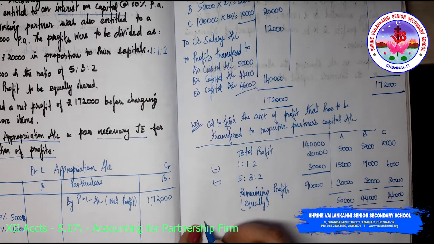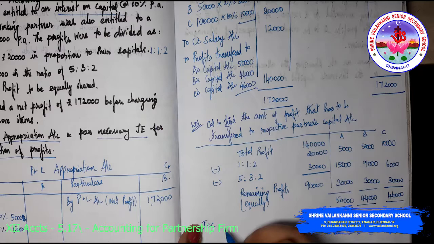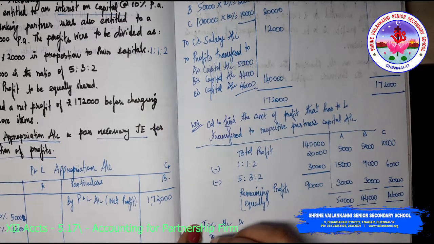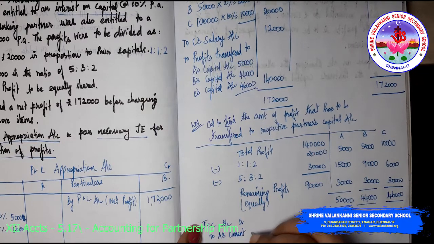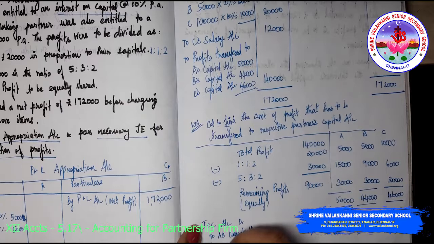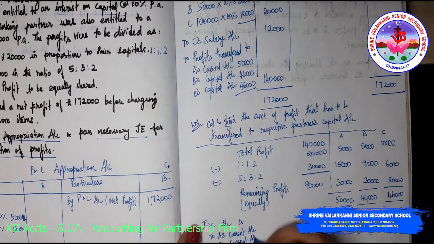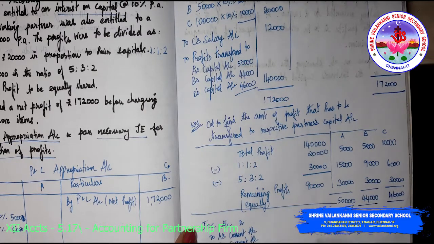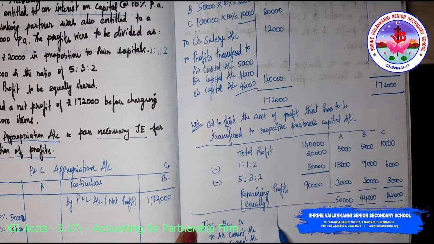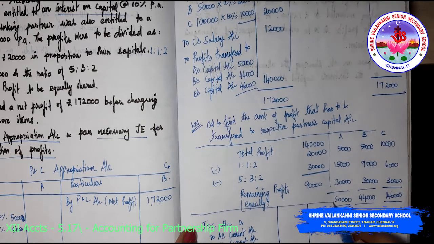Interest on capital account debit to A's current account, to B's current account, to C's current account. So this is debit and this is credit.